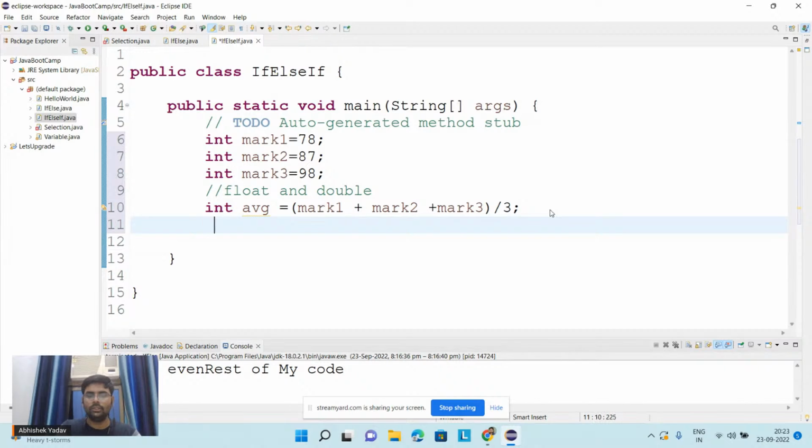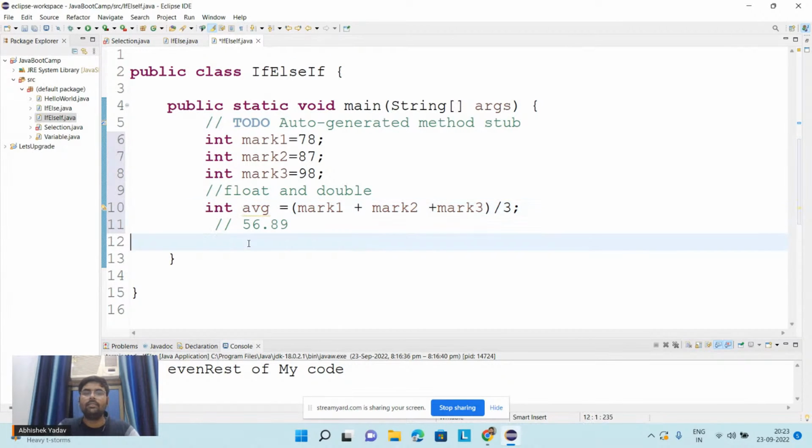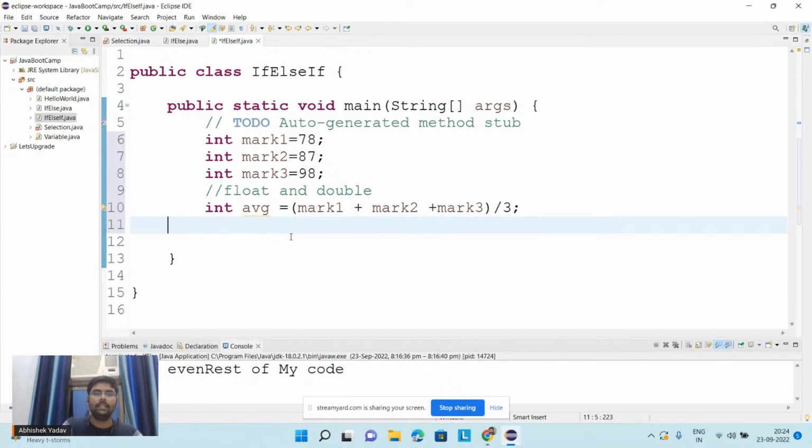So let's assume I'm getting the answer as 56.89. If I am storing the result inside an integer variable, then the system will include this 56 only. It will not include .89. So here we are getting a loss of data, so that's why we have to store the answer inside float or double. So here I will take double.